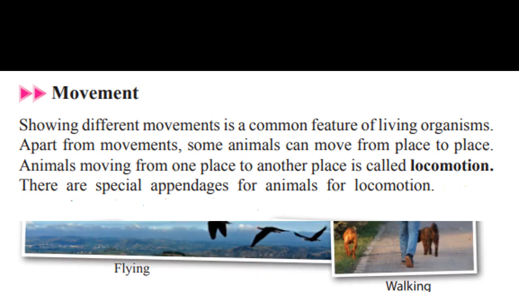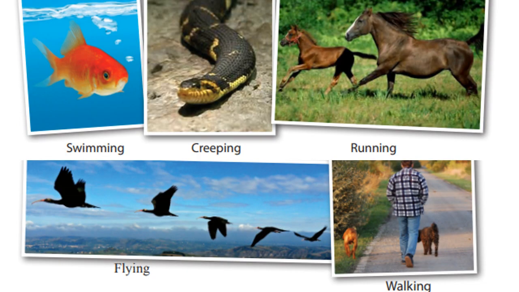Look at these pictures, children. You can see a fish, a snake, and here you can see horses, birds, and humans and dogs. What are they doing? They are moving. Now this fish is swimming. Okay? This snake is creeping. Horses are running. Likewise, they are moving their body from one place to another place. So remember, children, when we discuss locomotion, now what is locomotion again? Locomotion means animals or organisms moving their entire body from one place to another place.